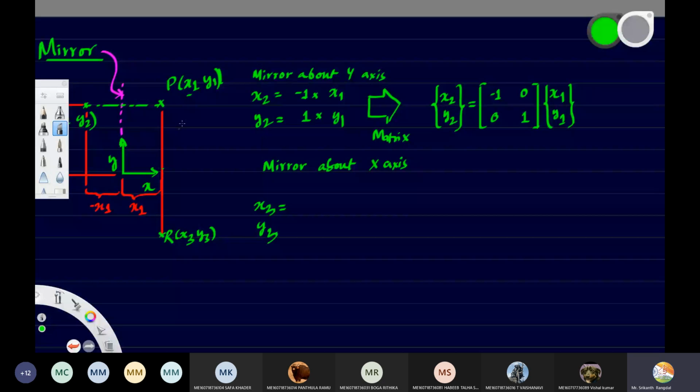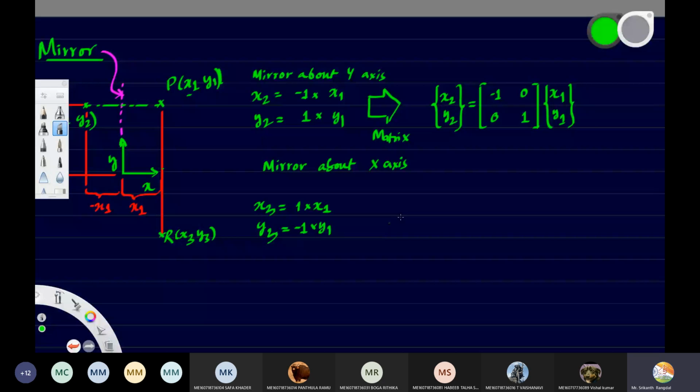When we are reflecting about the x-axis, the x will remain the same, so 1 into x1. And y3 will become negative because it is coming on the lower side, so minus 1 into y1.